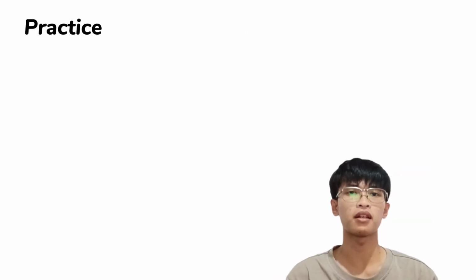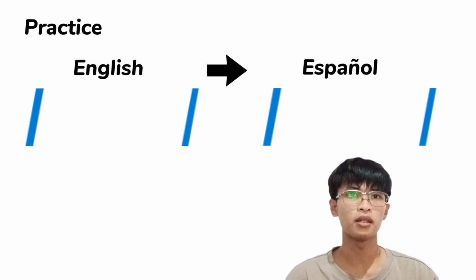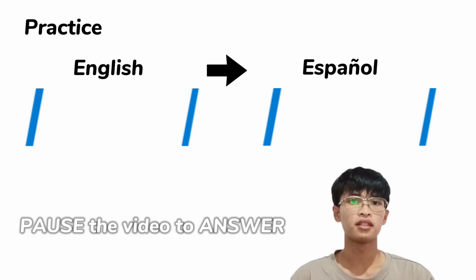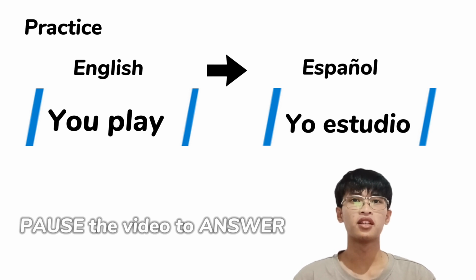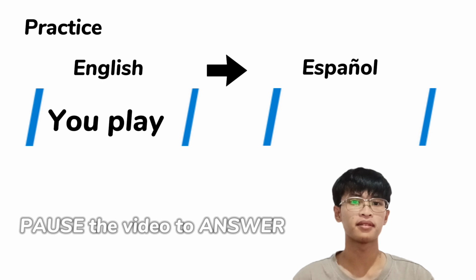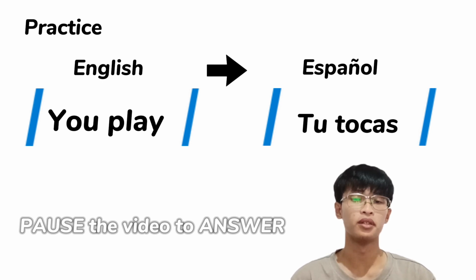Now let's have a practice. Translate the English I say into Español. First is I study. Very good. Next is you play. Very good.